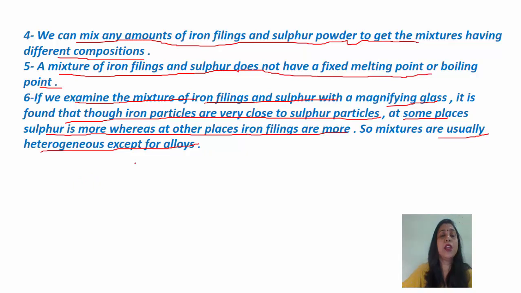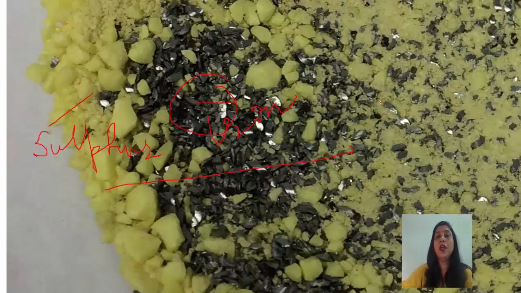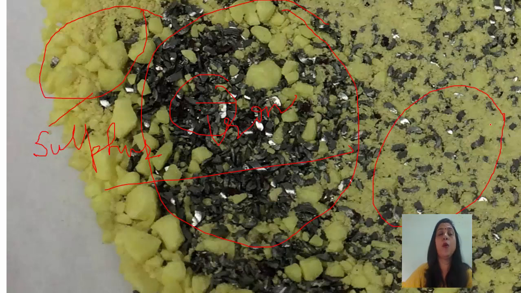What are alloys? Alloys are mixtures of two or more metals. तो alloys जो हैं they are homogeneous. Otherwise mixtures जो हैं mainly they are heterogeneous. That is why तो we can see कि the amount of iron filings and sulfur they differ at different places. You can see in this mixture here iron is more in this area है ना, here sulfur is more, here they are in different composition.